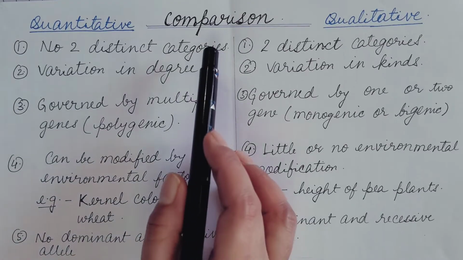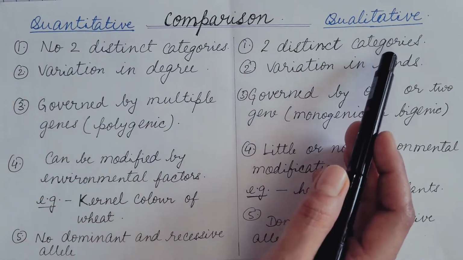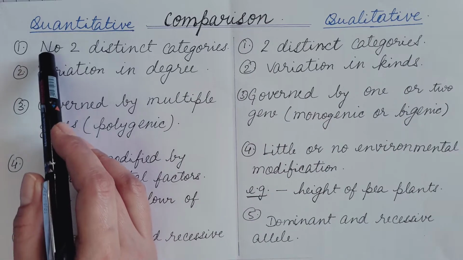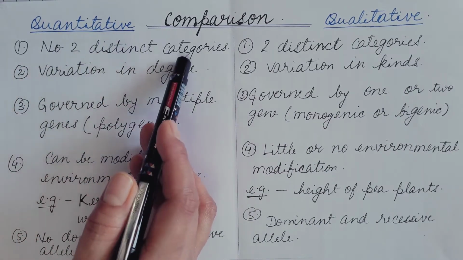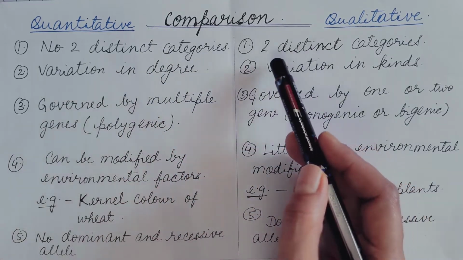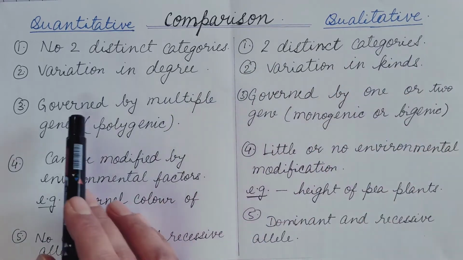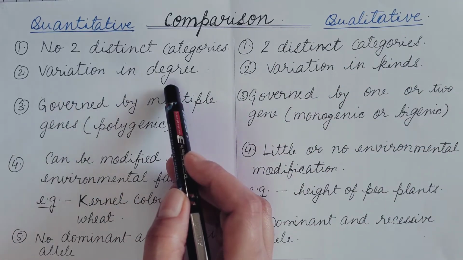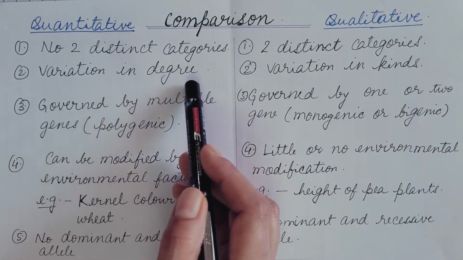Let us see the comparison between quantitative and qualitative traits. Quantitative traits show no two distinct categories. They show continuous variability, variation in degree, that is, the phenotype slightly blends from one type to another.